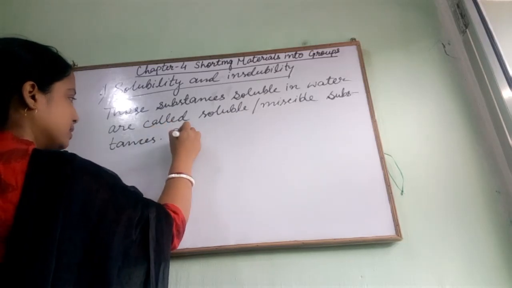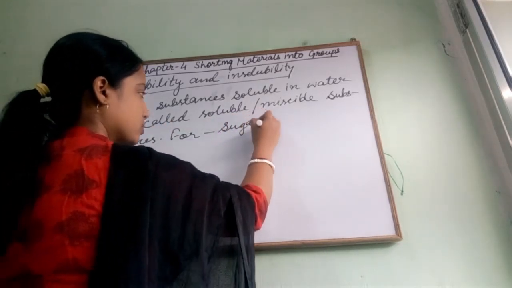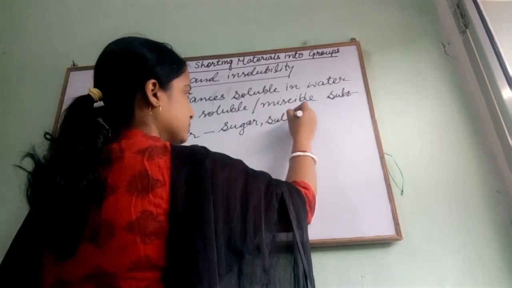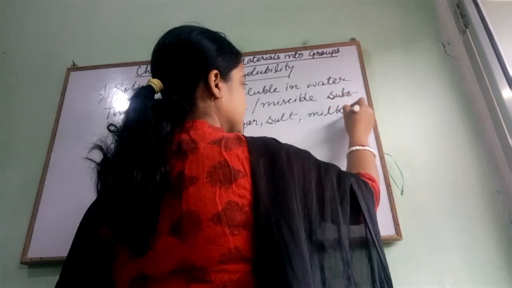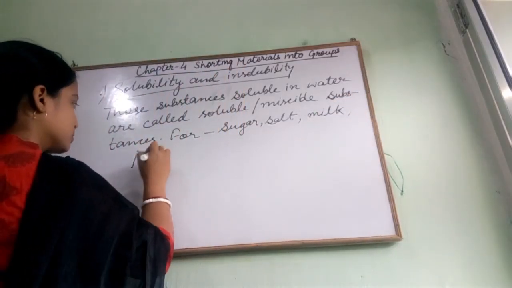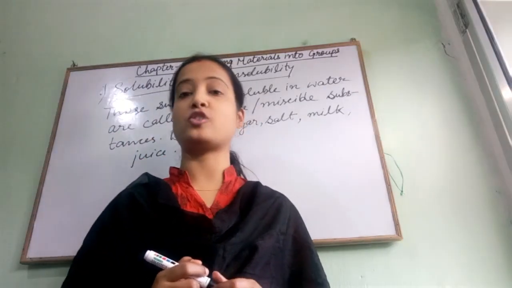For example, sugar, salt, milk, juice. These all are soluble substances because they are all soluble in water.